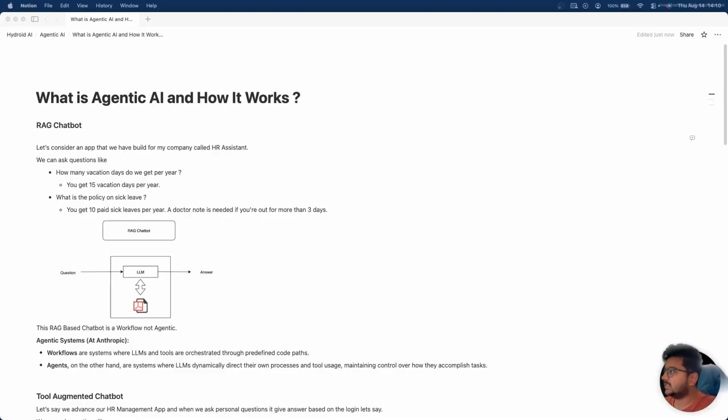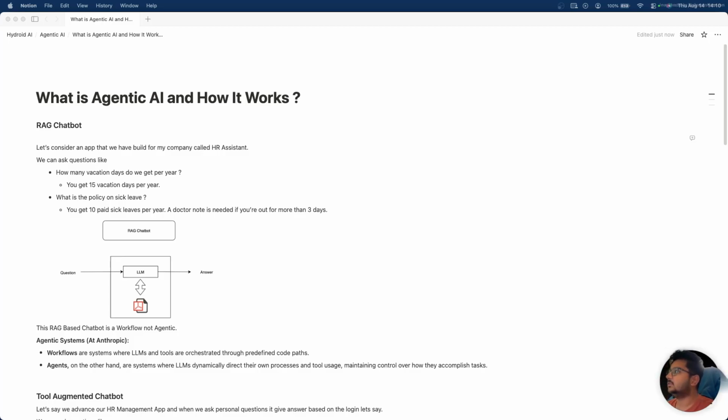So, what is agentic AI and how does it work? We are going to cover that. Let's consider a RAG chatbot. Let's say we have an app that we've built for our company, and let's call it HR assistant.